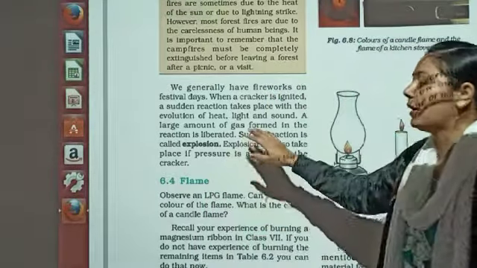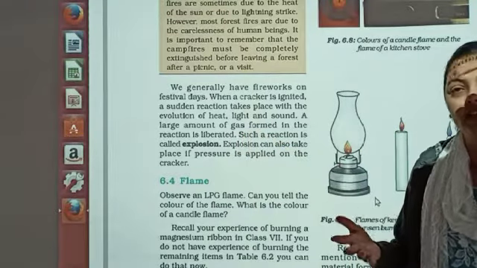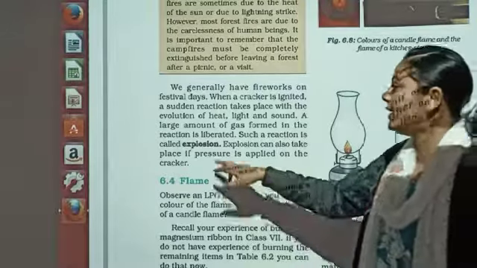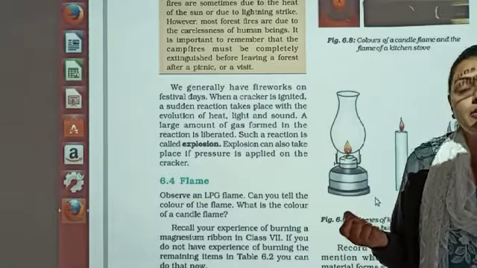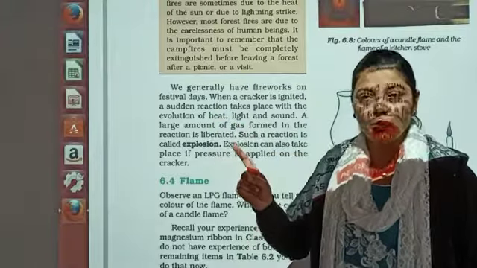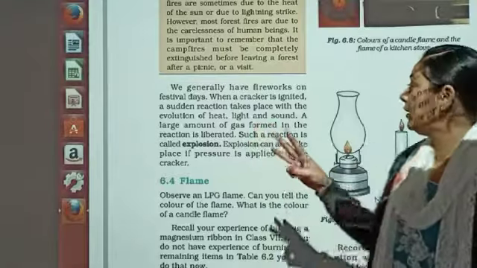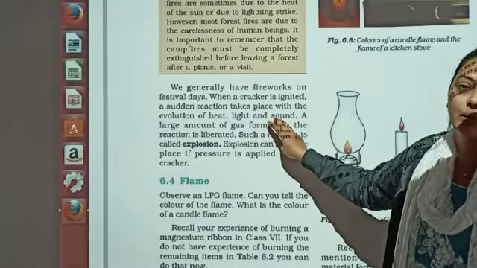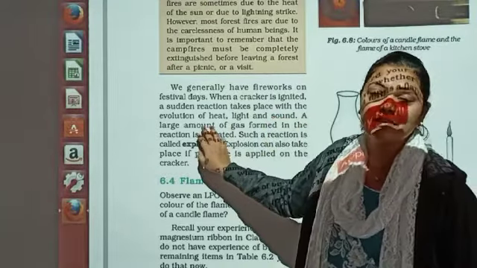So when we say that combustion which is taking place suddenly with a large evolution of heat, light and gas along with the sound is known as explosion. तीन चार चीजें एक साथ में observation में आ गई है dear students यहाँ पर. We are getting a very high amount of heat, number one. We are able to see the light, that's number two. We are able to hear the sound. So very large sounds are produced over here.